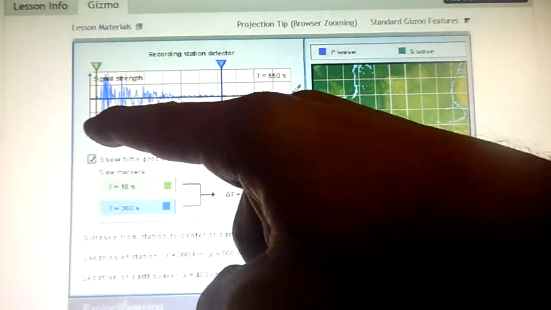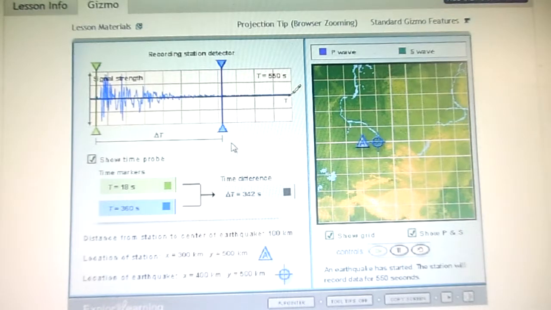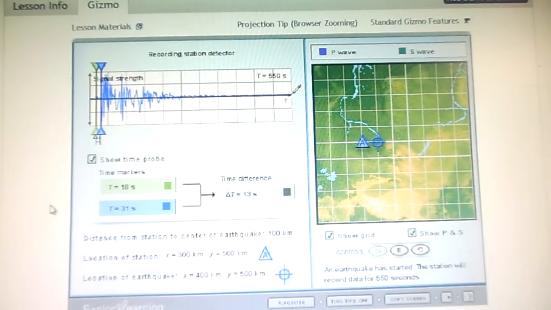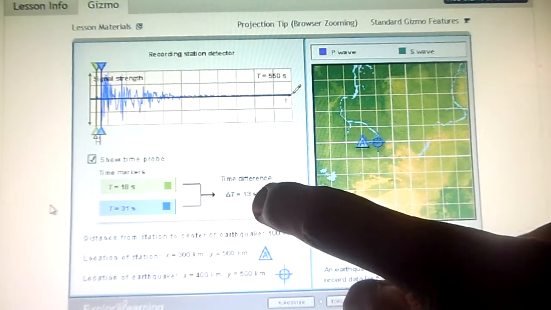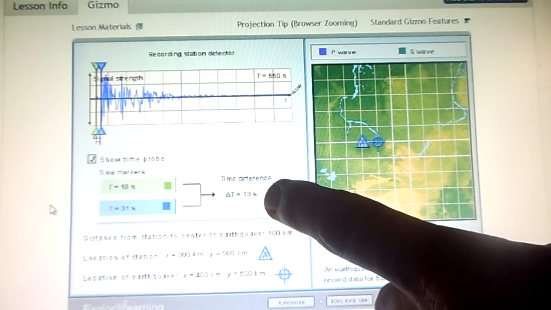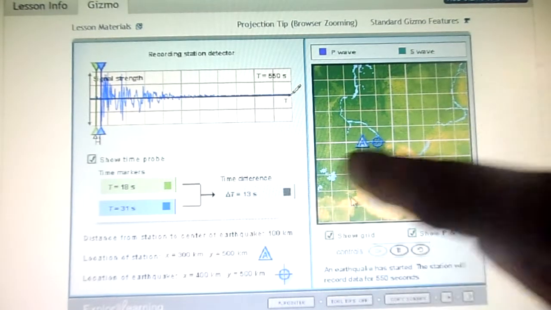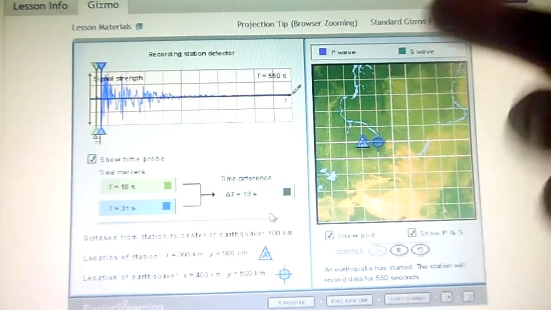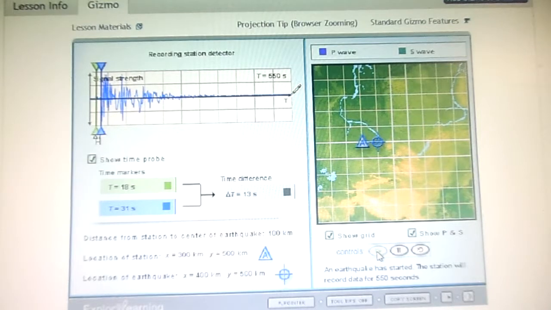Oh, we better find out what the time difference is. I'm expecting it to be very low. Very low. Yeah, there it is. 13 seconds. Just for 100, where it was close to 39, which is 3 times this, when it was at 300. Okay, so we could say for every 100, it's 13 seconds. That's a good way to predict.